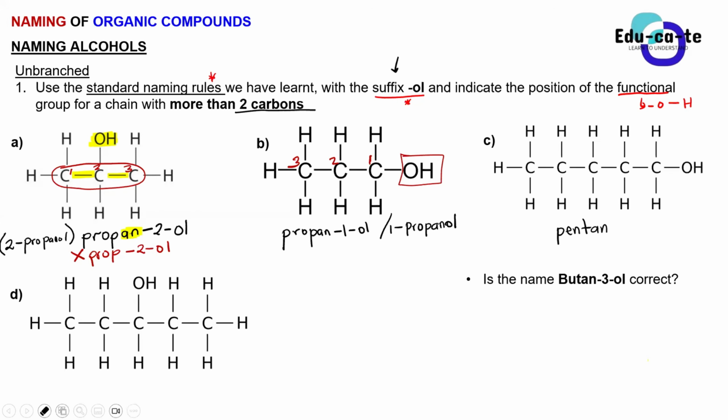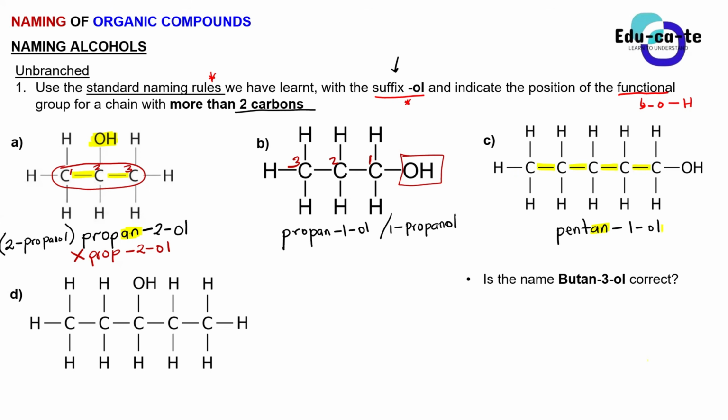Don't make it an alkyl. Yes, an. So it's pentan-1-ol. So this an there is showing us that this is what? This is a saturated organic molecule, because we're having single covalent bonds between the carbon atoms.